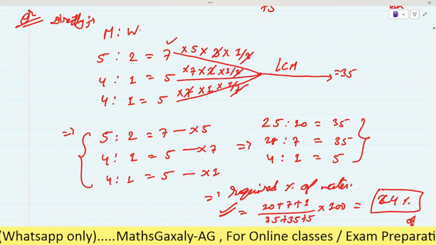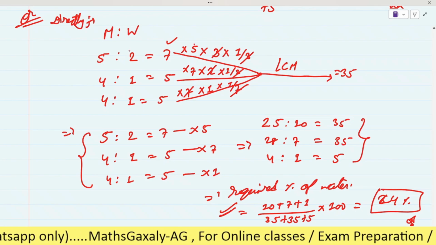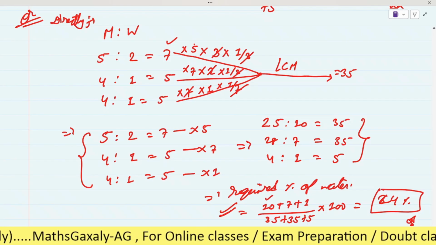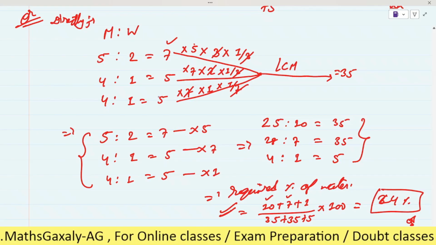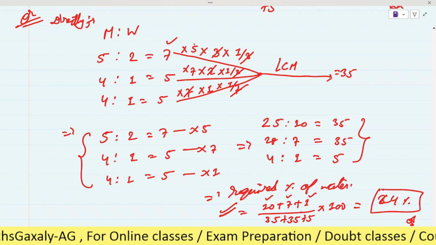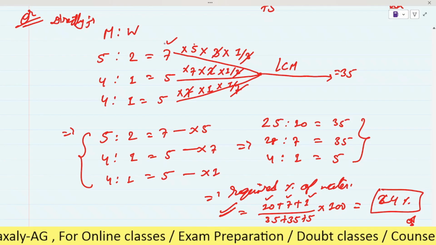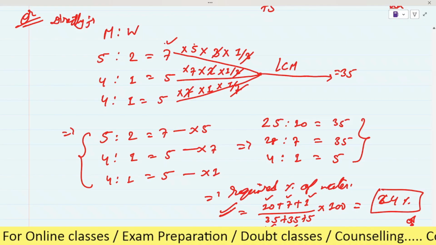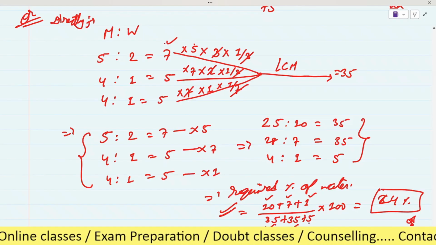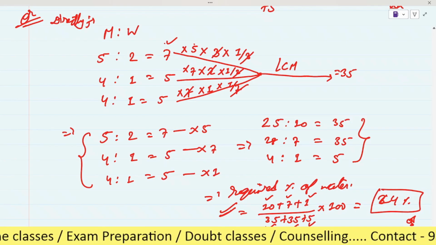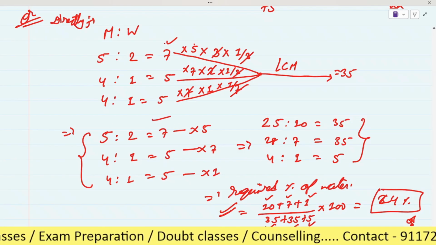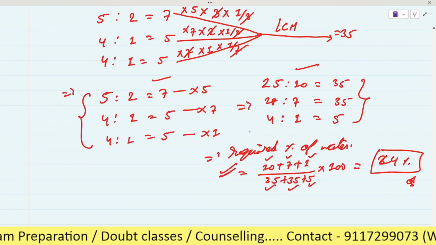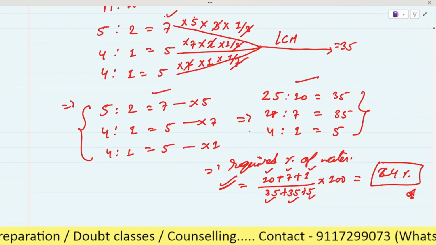As here we need the water, we multiply 5 into 2, which is 10, then 7 into 1 is 7, 1 into 1 is 1, divided by the total quantity, 5 into 7 is 35, 7 into 5 is 35, 1 into 5 is 5, multiplied by 100. So you can skip these two steps. This is the shortcut method, or the direct method.